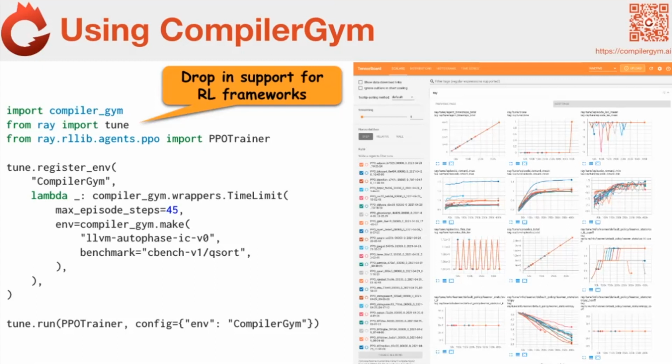Because we're using this Gym API, and because RLlib targets this Gym API, we can just say, okay, RLlib, here is some compiler problem. Go ahead and train an agent for me, and you will get for free, in literally whatever it is, like 6 lines of code, TensorBoard dashboards where you can see how the thing's behaving and how things are converging and whatnot.